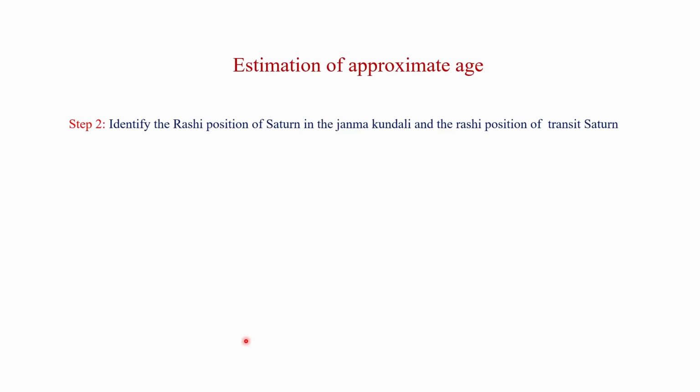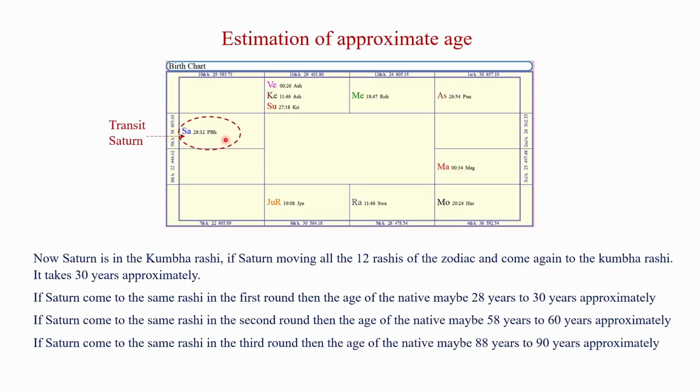Step 2. Identify the Rashi position of Saturn in the Janma kundali and the Rashi position of transit Saturn. Here in this Janma kundali, the natal Saturn is posited in the Kumbha Rashi. The transit position of Saturn is in the Kumbha Rashi. Compare the Rashi position of the natal Saturn and the transit Saturn. Both natal Saturn and transit Saturn are in the Kumbha Rashi.